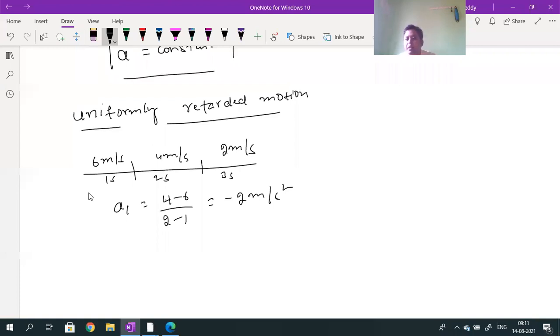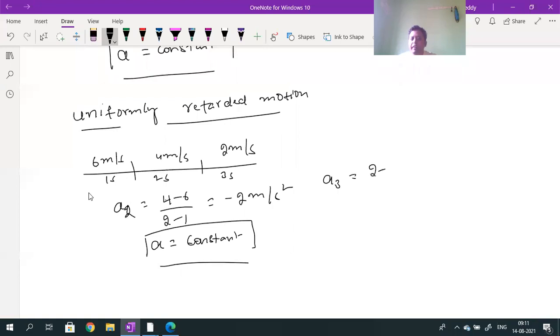This is uniformly retarded motion. Understood? In uniformly retarded motion also, the A value will be constant. To call motion uniformly accelerated or uniformly retarded, velocity may either increase or decrease. This negative value is A2. Similarly, the A3 value is the same: 2 minus 4 divided by 3 minus 2, so the answer is minus 2 meters per second square. This is also uniformly retarded motion.